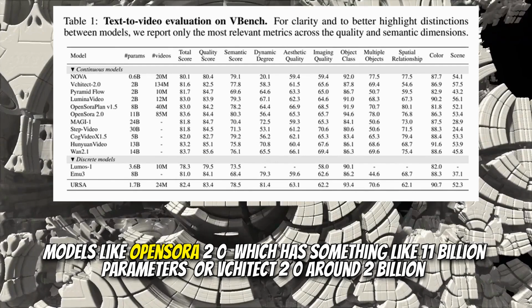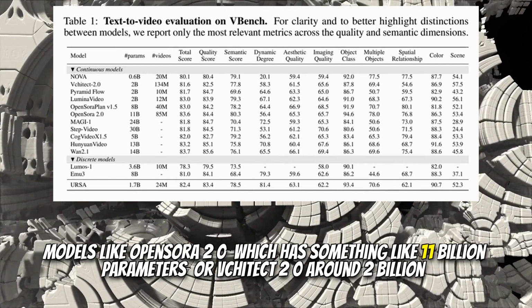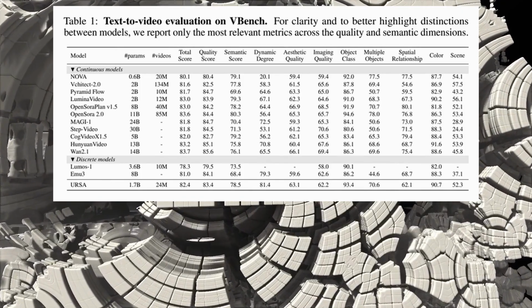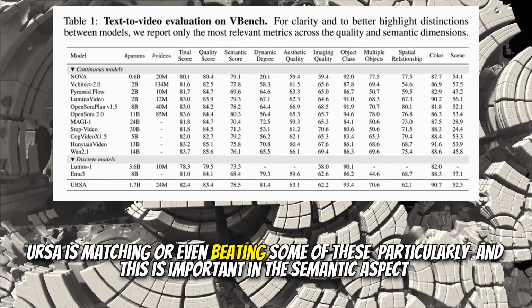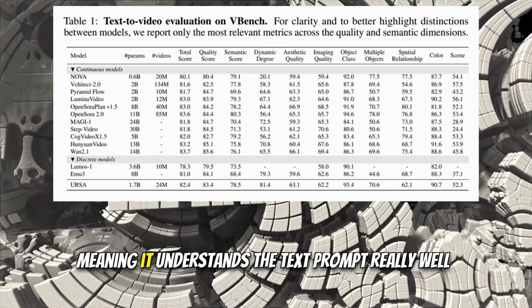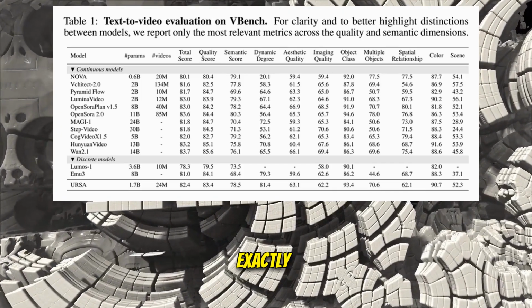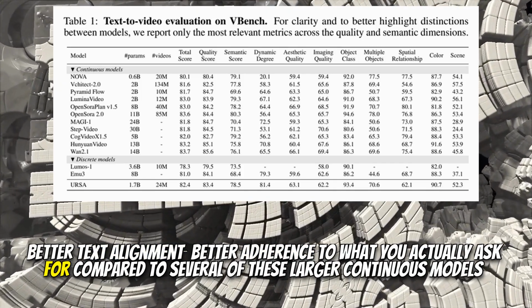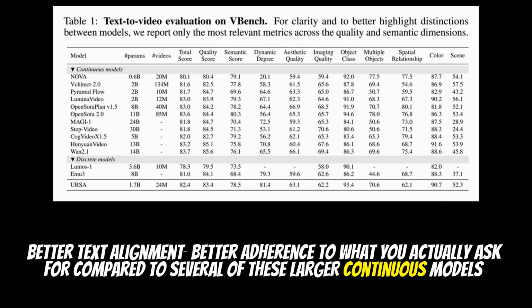Right, models like OpenSora 2.0, which has something like 11 billion parameters, or Vidu Tech 2.0, around 2 billion. URSA is matching or even beating some of these, particularly, and this is important, in the semantic aspects. Meaning it understands the text prompt really well. Exactly. Better text alignment, better adherence to what you actually ask for compared to several of these larger continuous models.